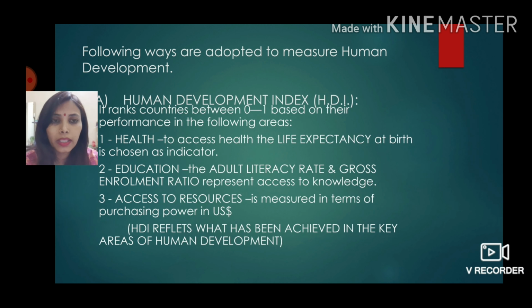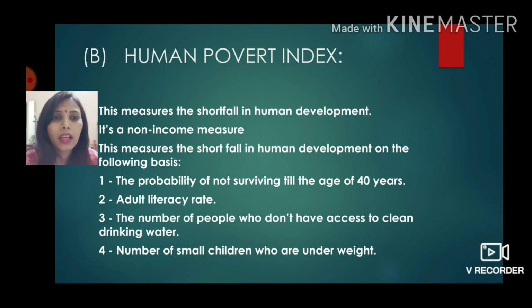HDI means human development index. You have to remember the short form, full form. Another concept is the human poverty index. This is the shortfall, we can define like that. It measures the shortfall in human development. It's a non-income measure. This measures the shortfall on the following basis.